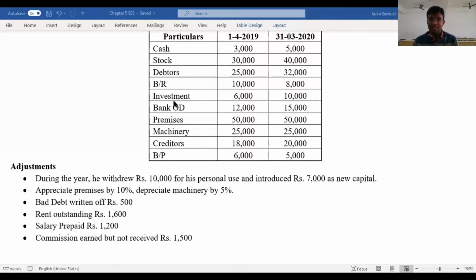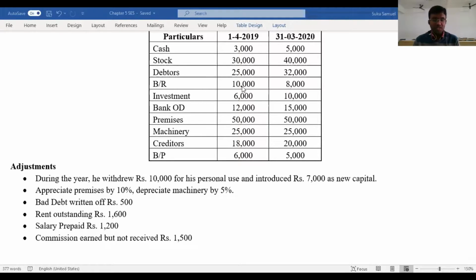Cash, stock, debtors, bills receivable, investment, bank, premises, machinery, all these are examples of assets. Bank overdraft, creditors, bills payable, these three items are liabilities. So we would be fitting all these items into the combined statement of affairs, and then we would be preparing the final accounts for single entry system.